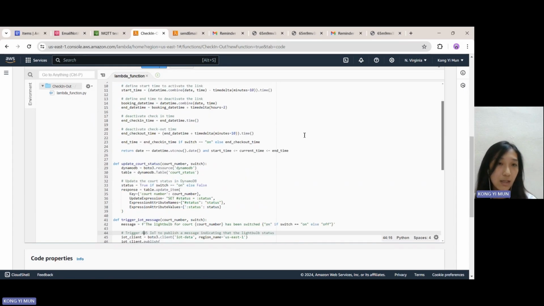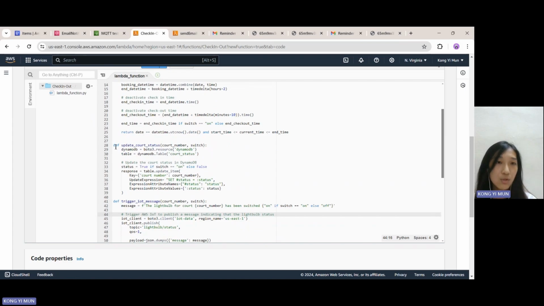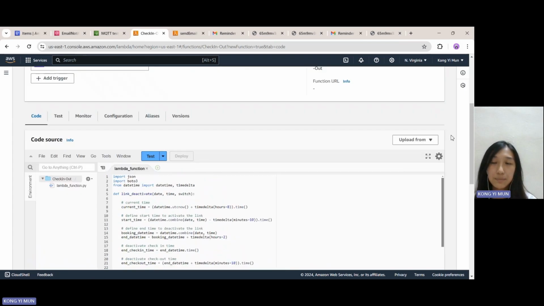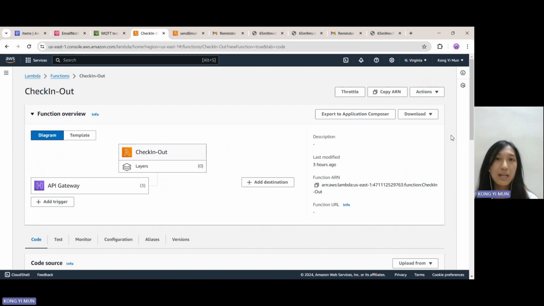And if it is activated, and the user wants to check in, they need to update the code status in the DynamoDB, and they need to trigger an IoT message. So this is overall how we can send a reminder email to the user, and how the user could do the self check-in and check-out for their booking. So that's all for this part.